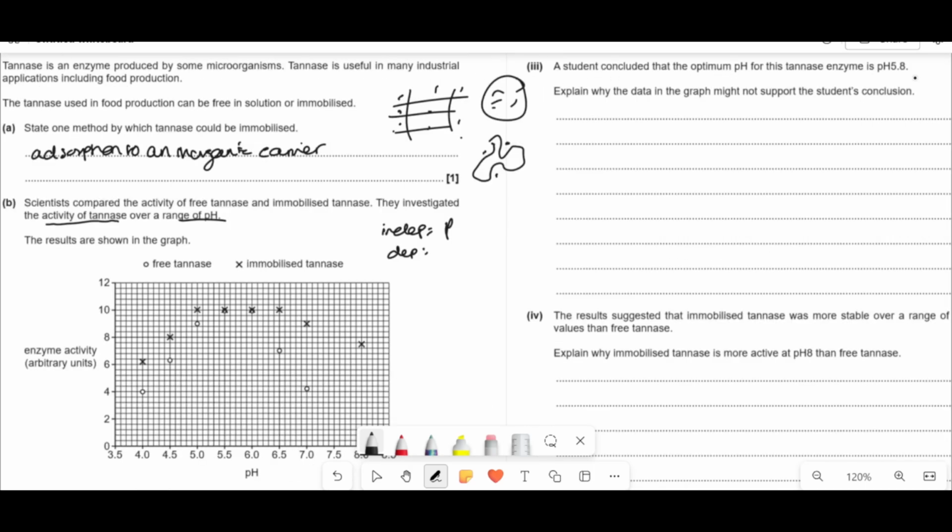A student concluded that the optimum pH for this tannase enzyme is pH 5.8. Explain why the data in the graph might not support that conclusion.